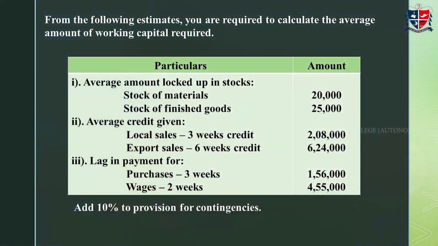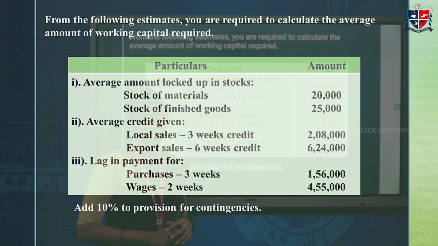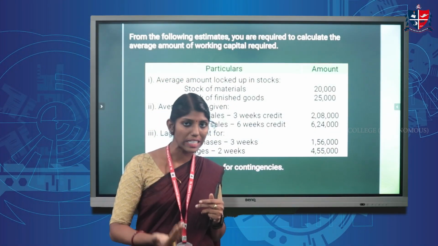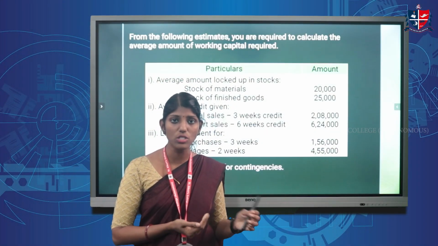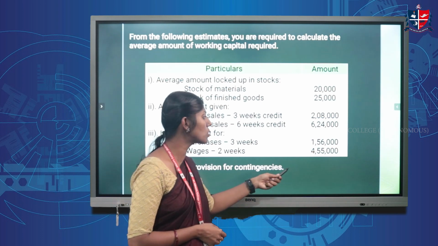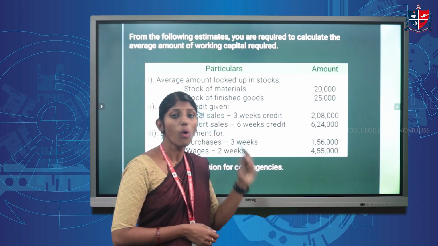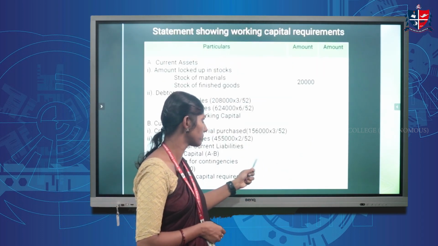Then next we can see here, add 10% provision for contingencies. This 10% is for meeting the uncertainties that may arise during the course of the business. So we have to compute 10% on the net working capital.